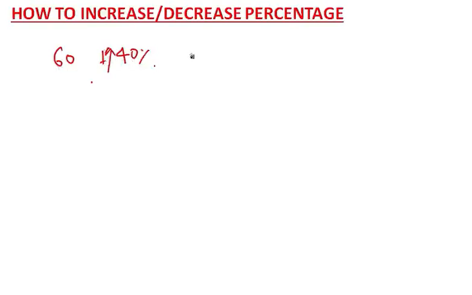What you will do? You will say what is fractional form of 40%. Fractional form of 40% is 2 by 5. And this is plus sign because it is increasing. So what you will do? 60 into, base will remain same. You will say this 5 is increased by 2, means 7. Okay. So you will just cut. You will get 84.